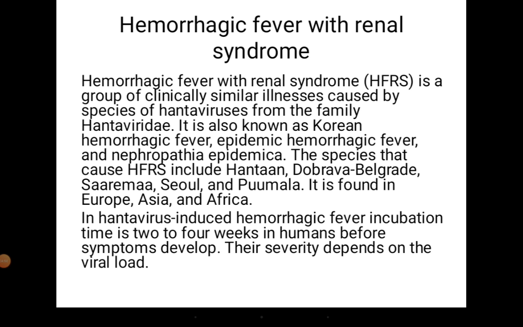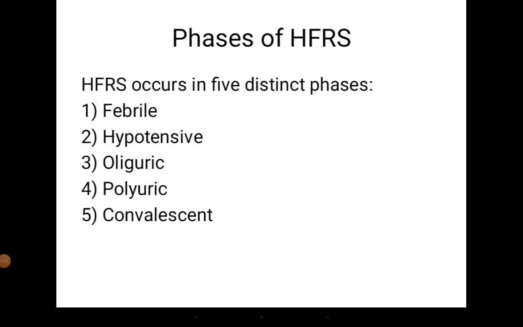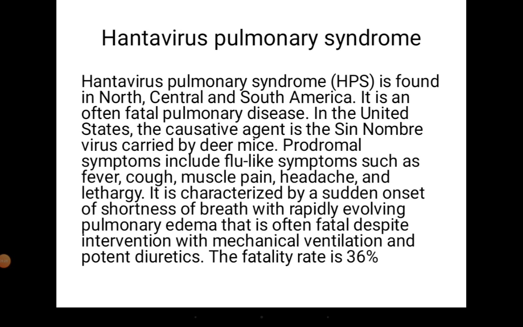In hantavirus-induced hemorrhagic fever, the incubation time is 2 to 4 weeks in humans before symptoms develop. The severity depends on the viral load. There are five distinct phases in hemorrhagic fever with renal syndrome. The first phase is febrile, second hypotensive, and oliguric, with decreased urine output, then polyuric with increased urine output, and convalescent.